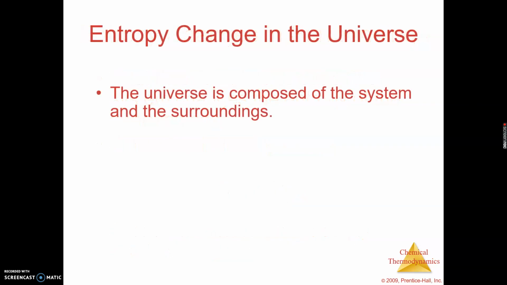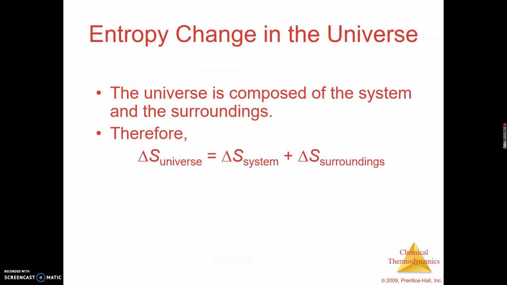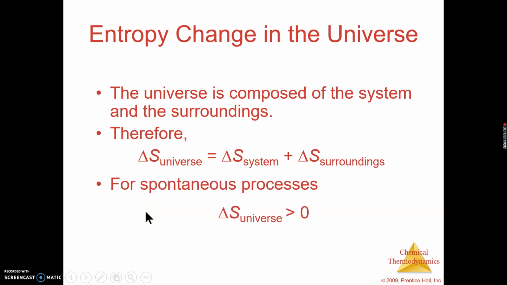And so when we look ahead, the universe we know is composed of the system and the surroundings. And that's what I said earlier. So the change in entropy of the system plus the change in entropy of the surroundings will result in our overall change in entropy of the universe. And this is the important thing to make note of. For spontaneous processes, our change in entropy will be greater than 0.